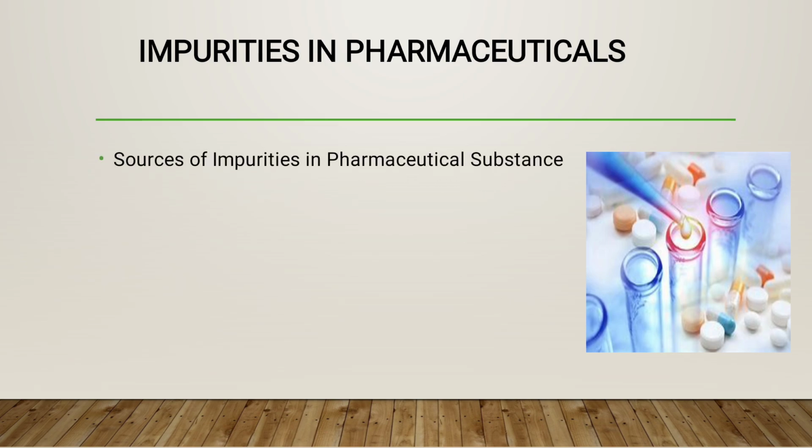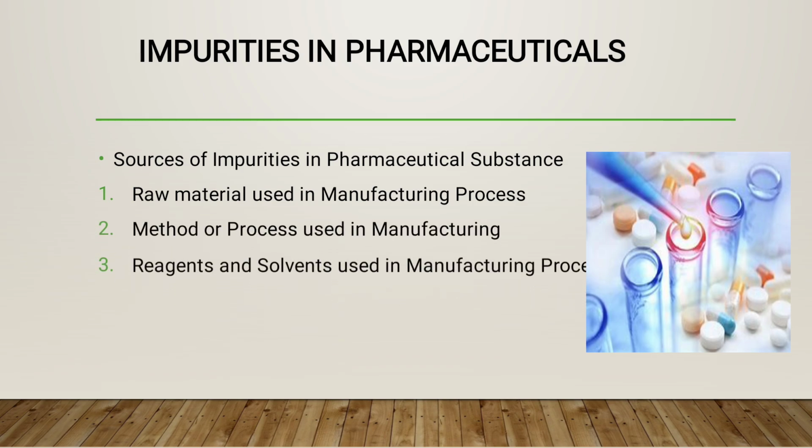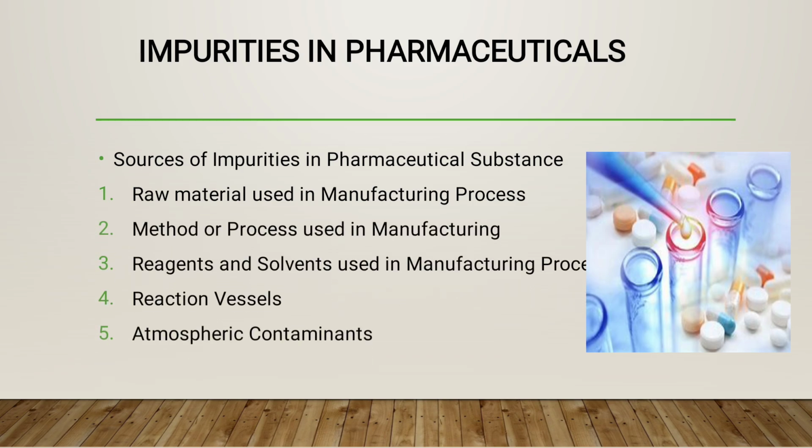Next is impurities in pharmaceutical substances and the sources of impurities in pharmaceutical substances. There are various sources of impurities in pharmaceutical substances. First one is the raw material used in the manufacturing process. Second is the method or process used in manufacturing. Third is reagent and solvent used in the manufacturing process. Fourth is reaction vessels, fifth is atmospheric contaminants, and sixth is decomposition of the product during storage.